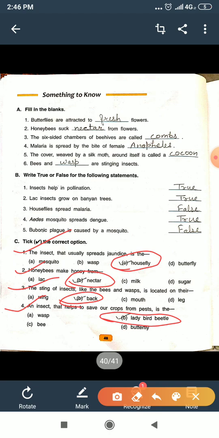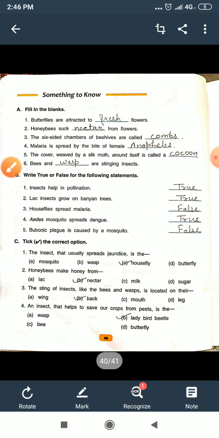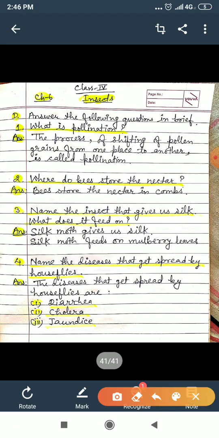I hope now you can write the question answers of exercise A, B and C. Now move to exercise D. Answer the following questions in brief. What is pollination? The process of shifting of pollen grains from one place to another is called pollination.